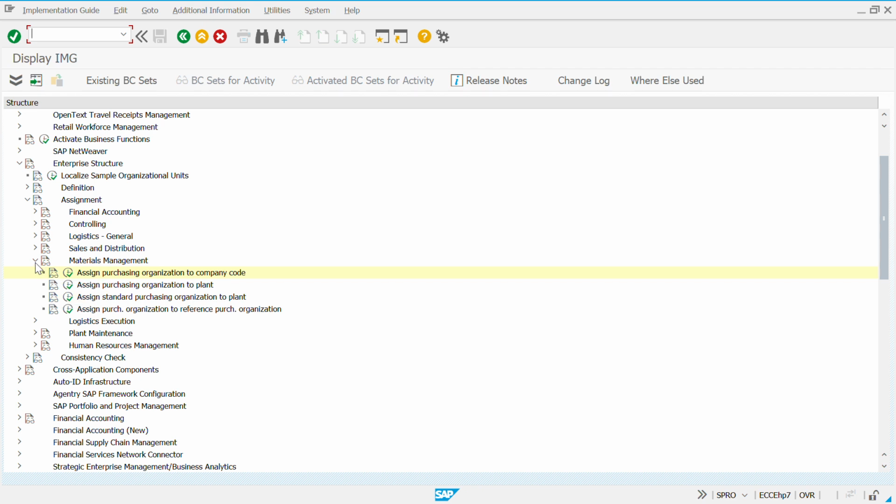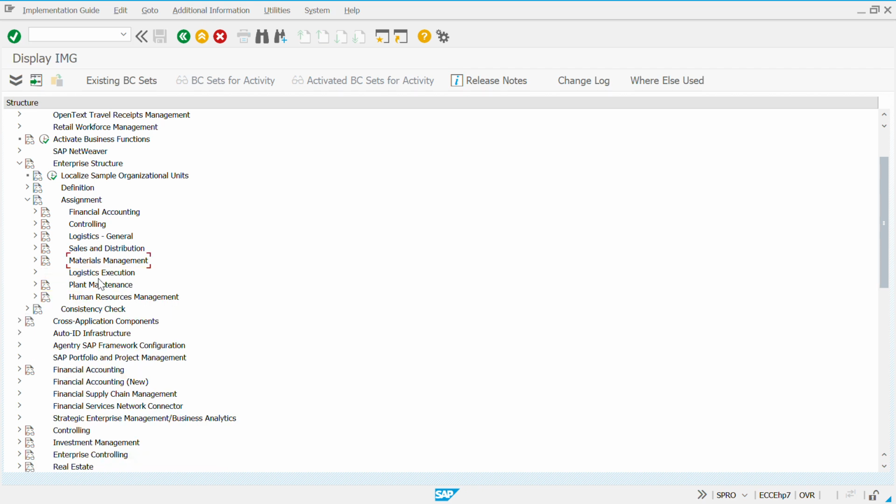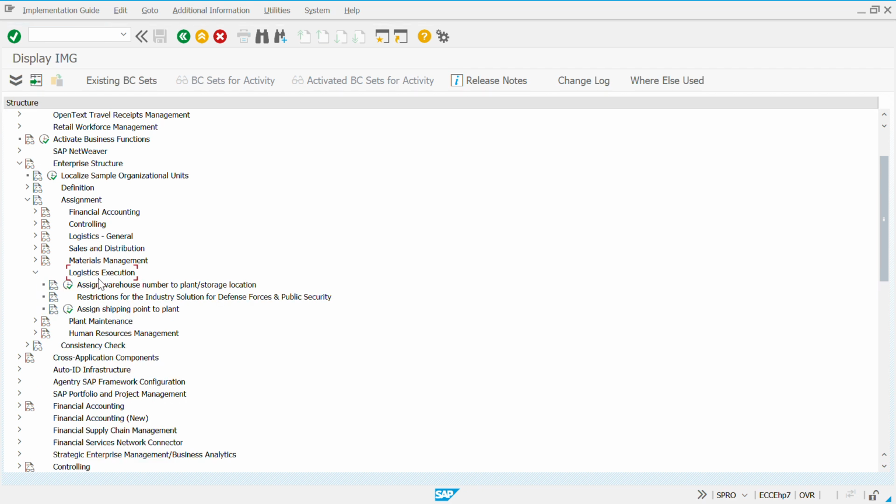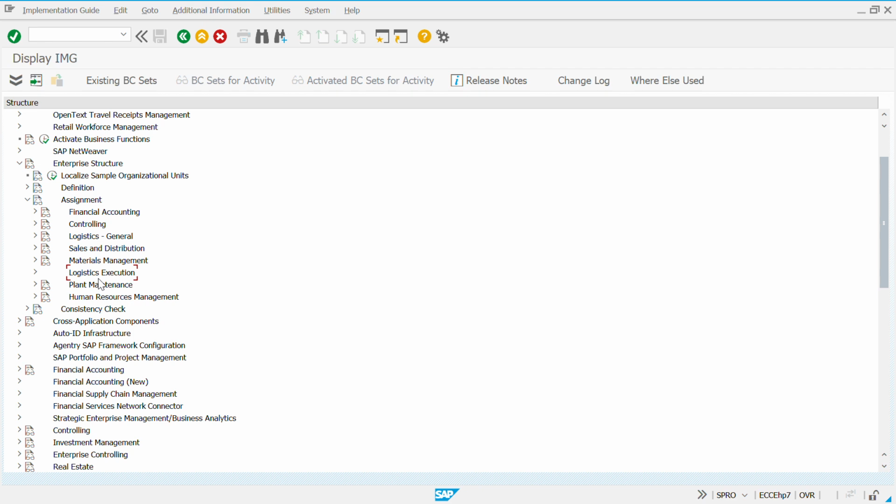Now, if you see, the next part is logistics execution, which actually doesn't come under us. Anyways, we have assigned everything to each other. So the assignment parts are done. Now, how are we going to understand the whole hierarchy that we created?